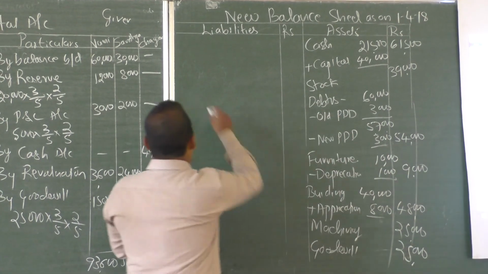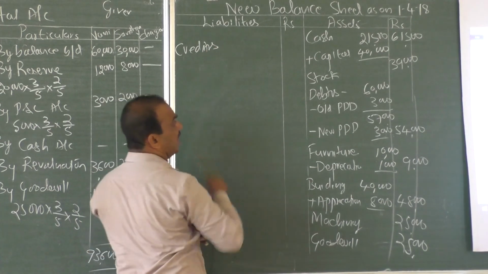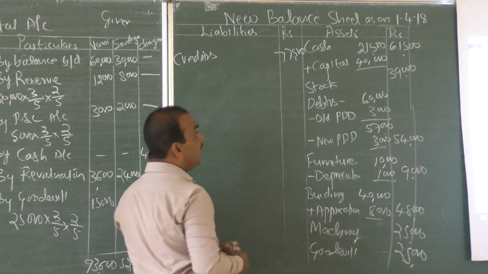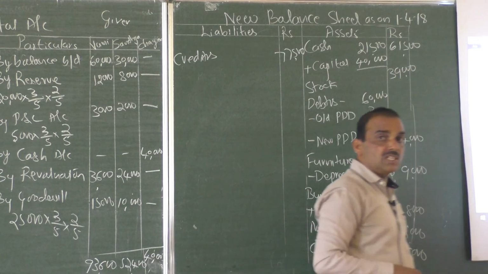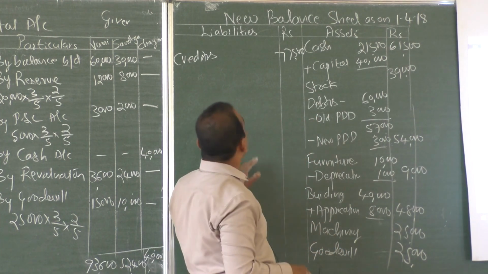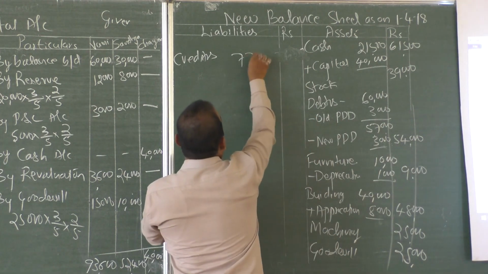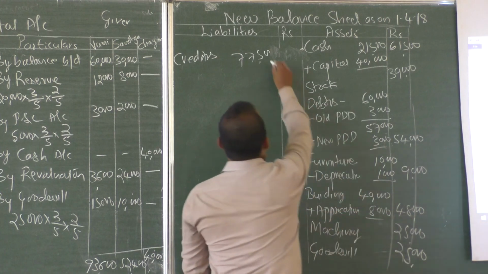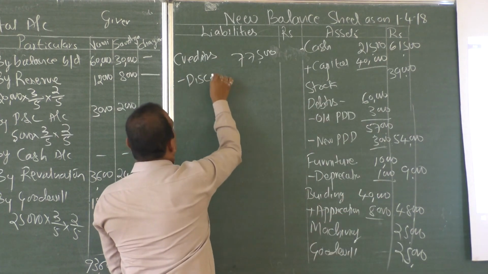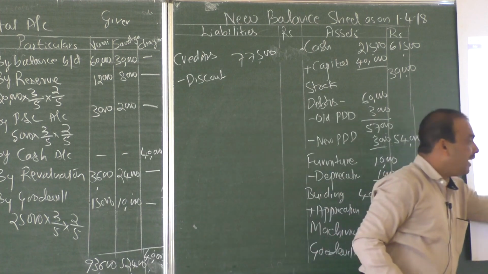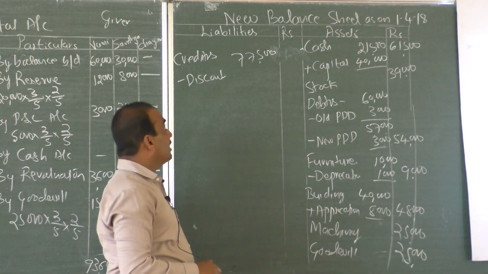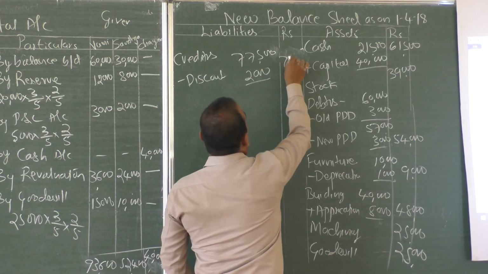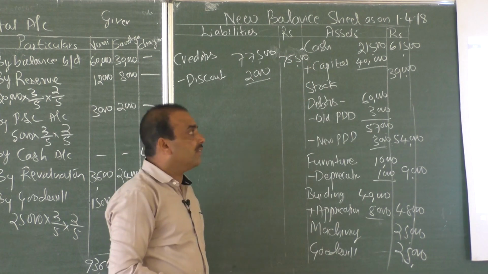And further, let us write the liabilities. Creditors 77,500. The reserve and profit and loss accounts are closed. Sorry, to the creditors one adjustment is there. Creditors 77,500, less discount. See the last adjustment: an amount of rupees 2,000 due to a creditor is not likely to be claimed and hence should be returned back. So 2,000 less, then it is 75,500.